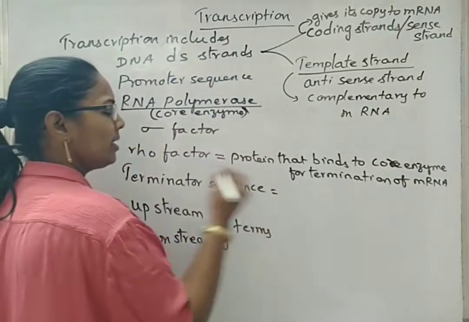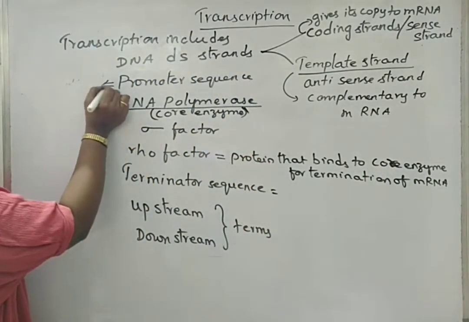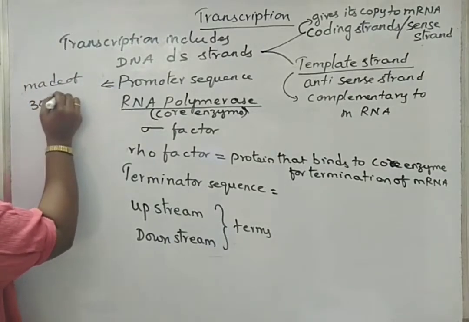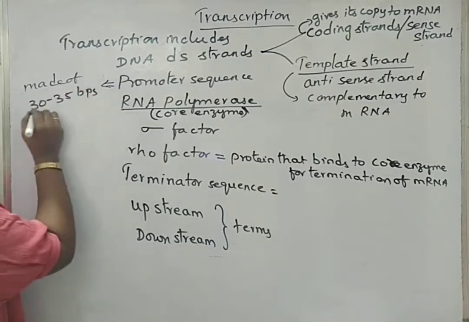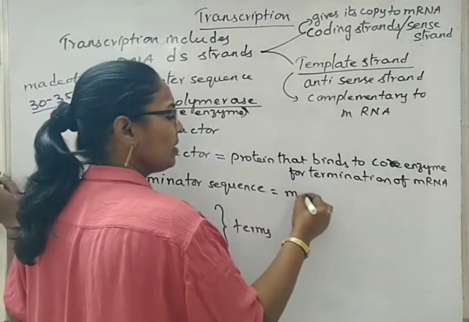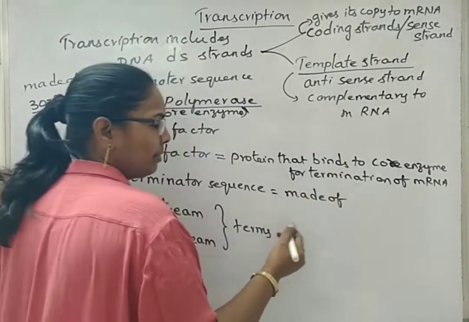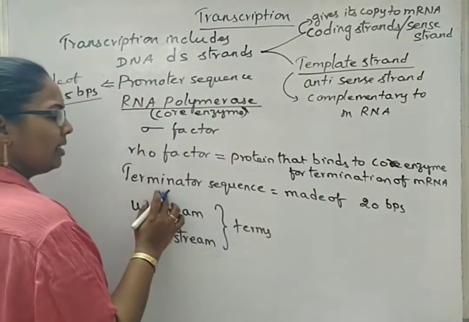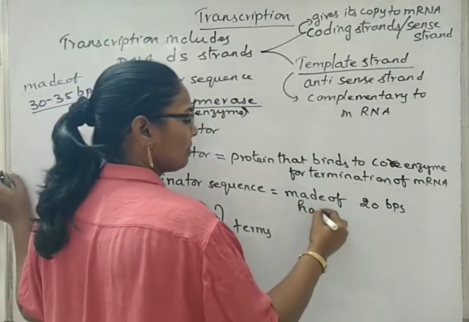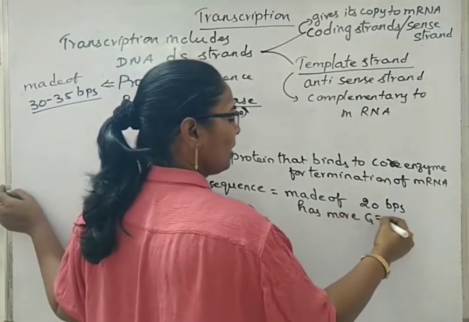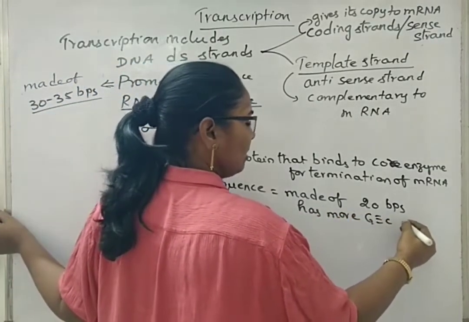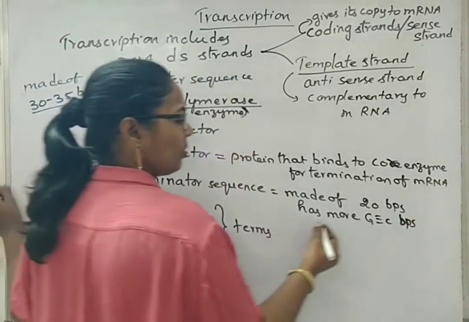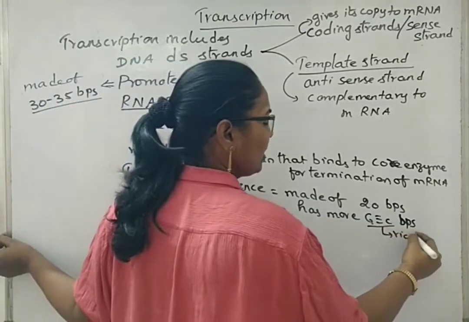Next, terminator sequence. Promoter sequence is nearly made of 30 to 35 base pairs. Terminator sequence is made of, this is an approximate number, 20 base pairs, and this terminator sequence has more guanine cytosine nitrogen bases or base pairs. We can also say it is a guanine cytosine rich area.